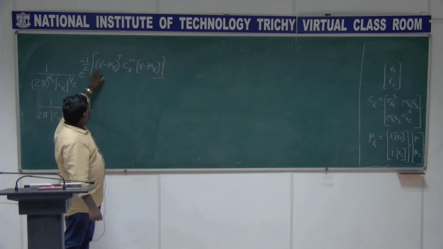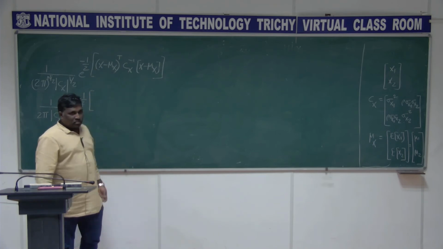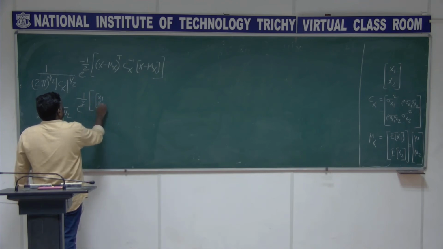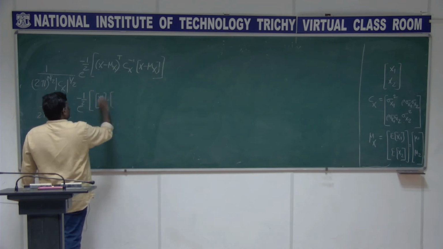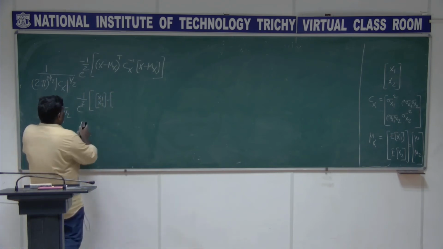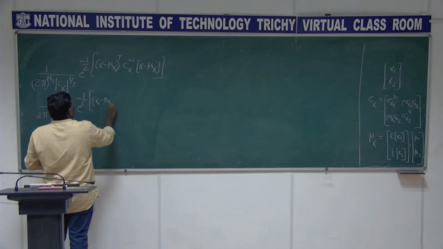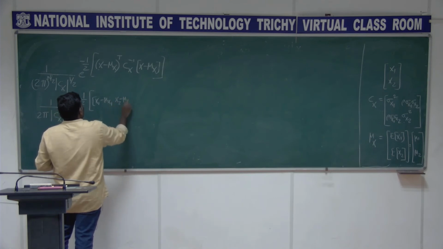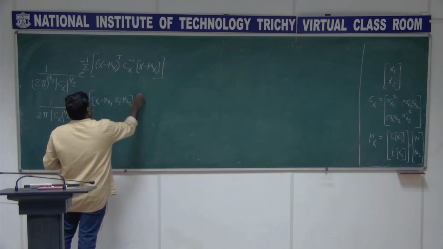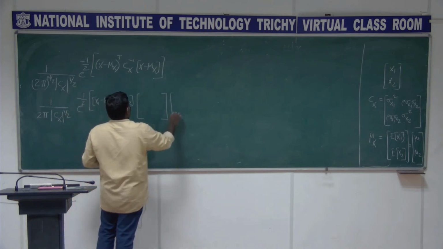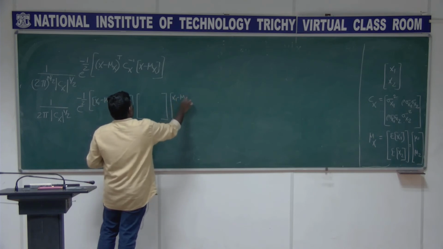And then x minus mu x, where x is a vector x1 x2, and we need to take the transpose. So it is like x1 minus mu x1, x2 minus mu x2, this is the transpose here, and we need to write the inverse in this, and this is x1 minus mu x1, x2 minus mu x2.